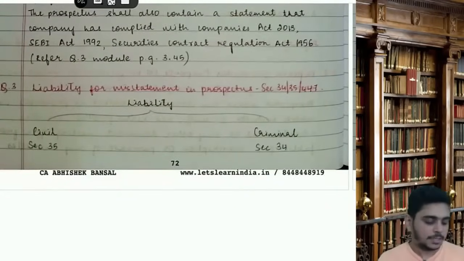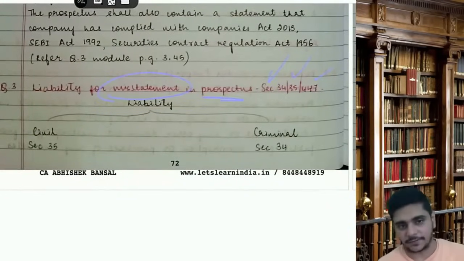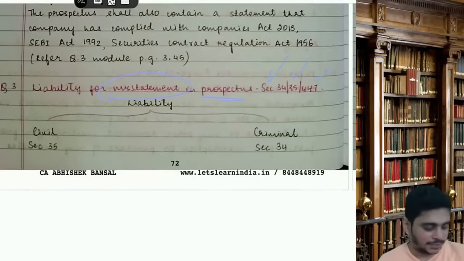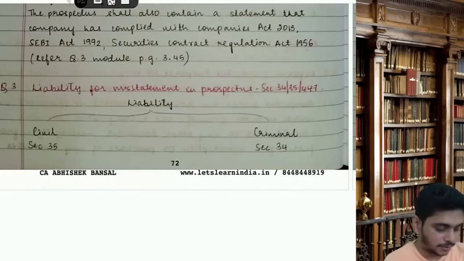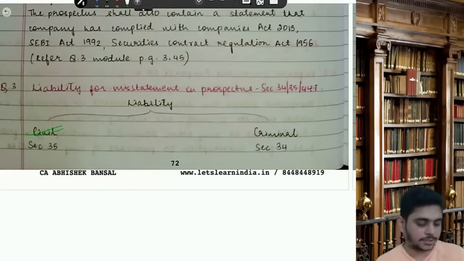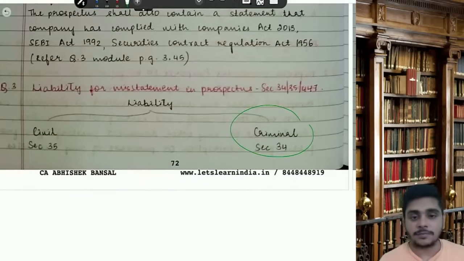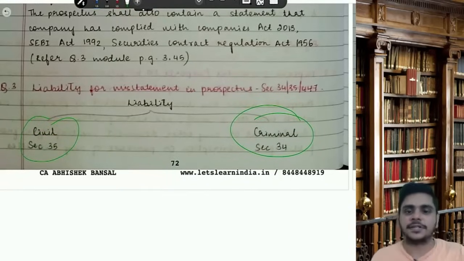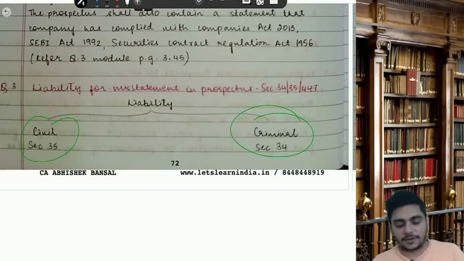Then, sir, what is the liability for misstatement in the prospectus? Sections 34, 35 and 447. Liabilities are of two kinds: one is civil, the other is criminal. Criminal is written in 34, civil is written in 35. Civil liability means only monetary fine. Criminal means imprisonment also, fine plus imprisonment.